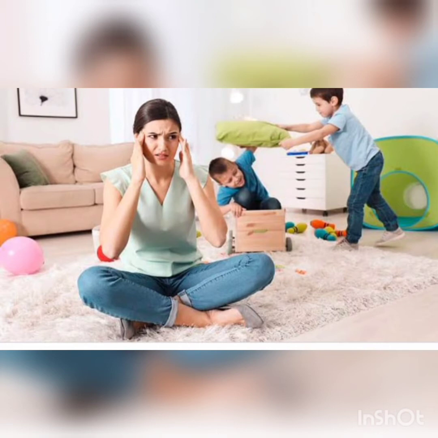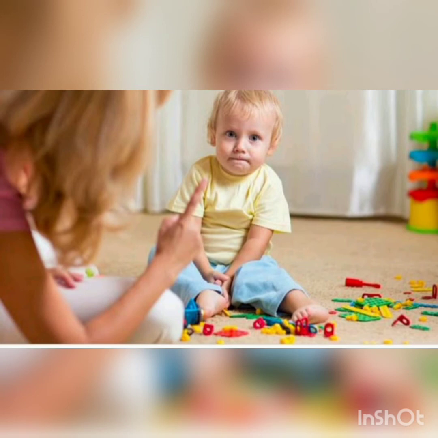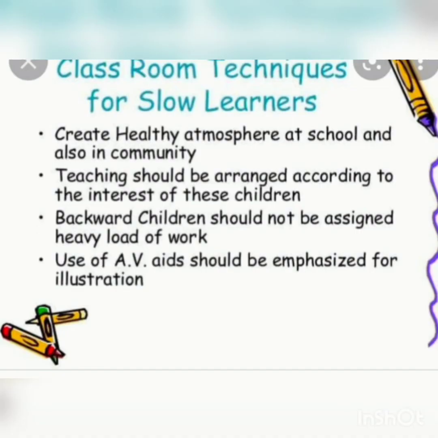In the main category, weak children are very weak. They are very lazy to do their work. They are very lazy to learn and study, and they are not able to do everything. That is the second class.